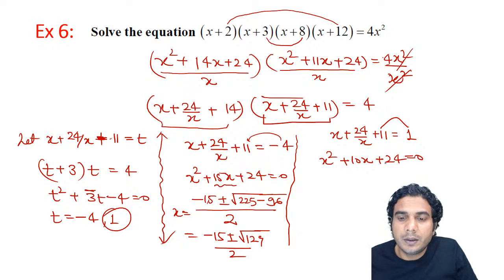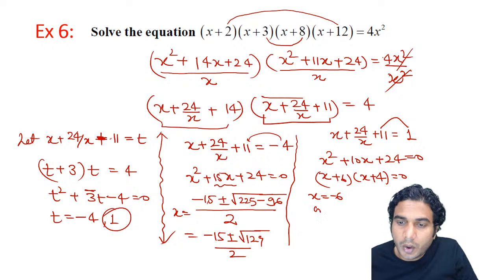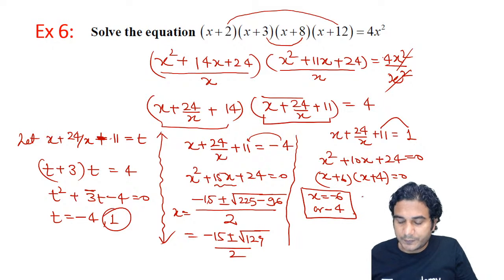So it will be x plus 6 into x plus 4 is equal to 0. So x is equal to minus 6 or minus 4, two values, all right. So this is going to be the answer.